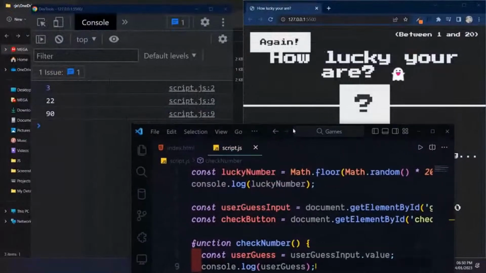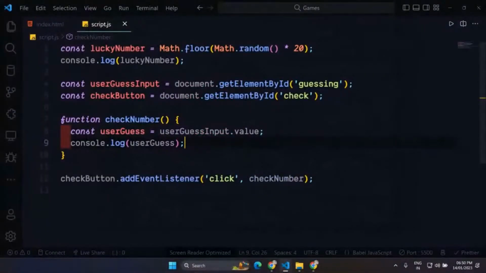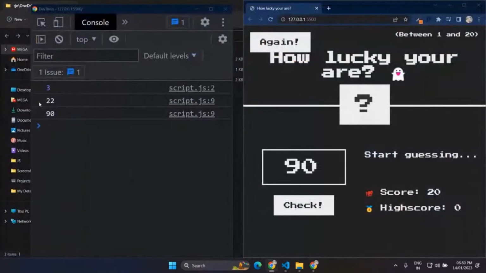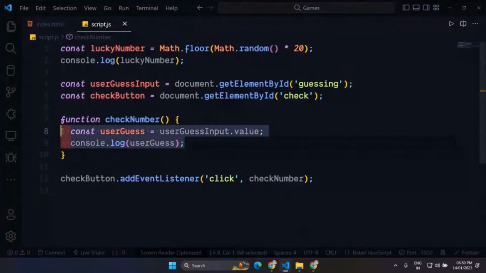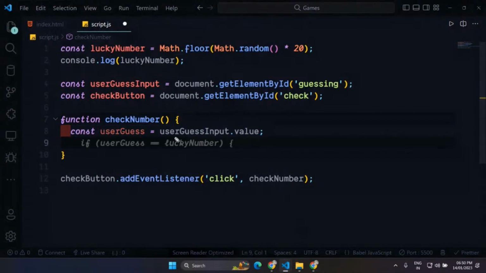Yeah, but there's one problem: the thing you get from the input field will only be a string. Even though you can see it's a number, it is actually a string. So you cannot compare a string with a number. Actually you can, but this is not how we do this. So I have to convert this thing into a number.